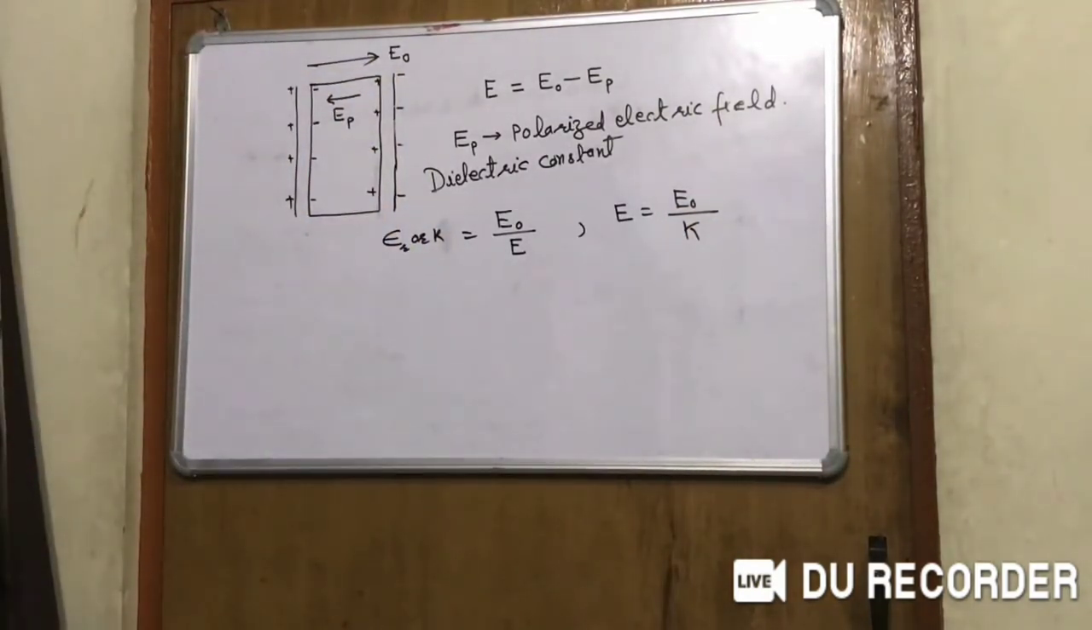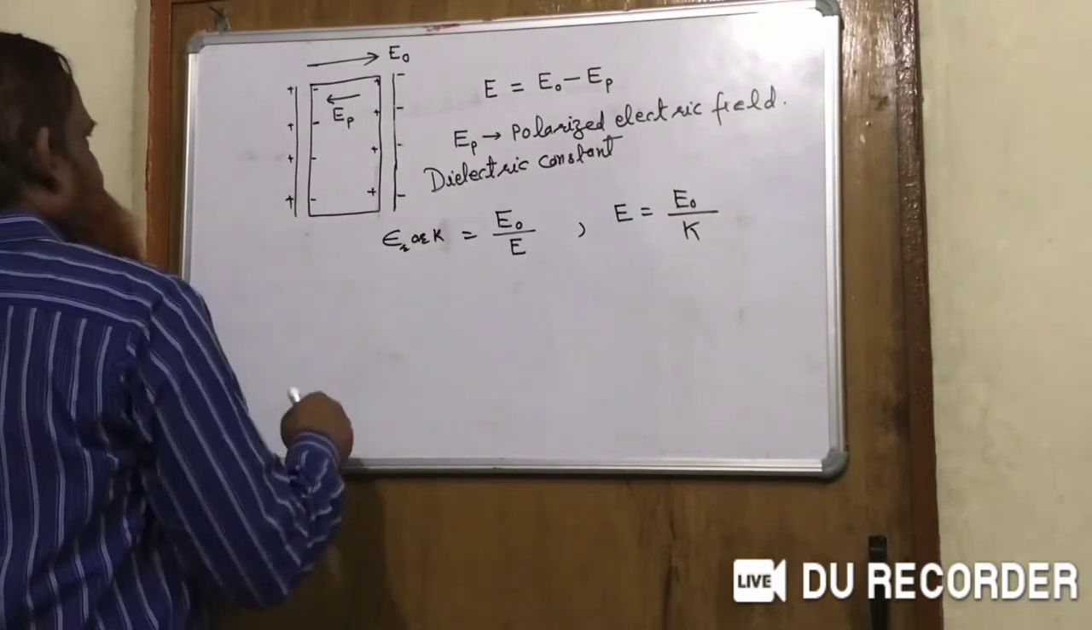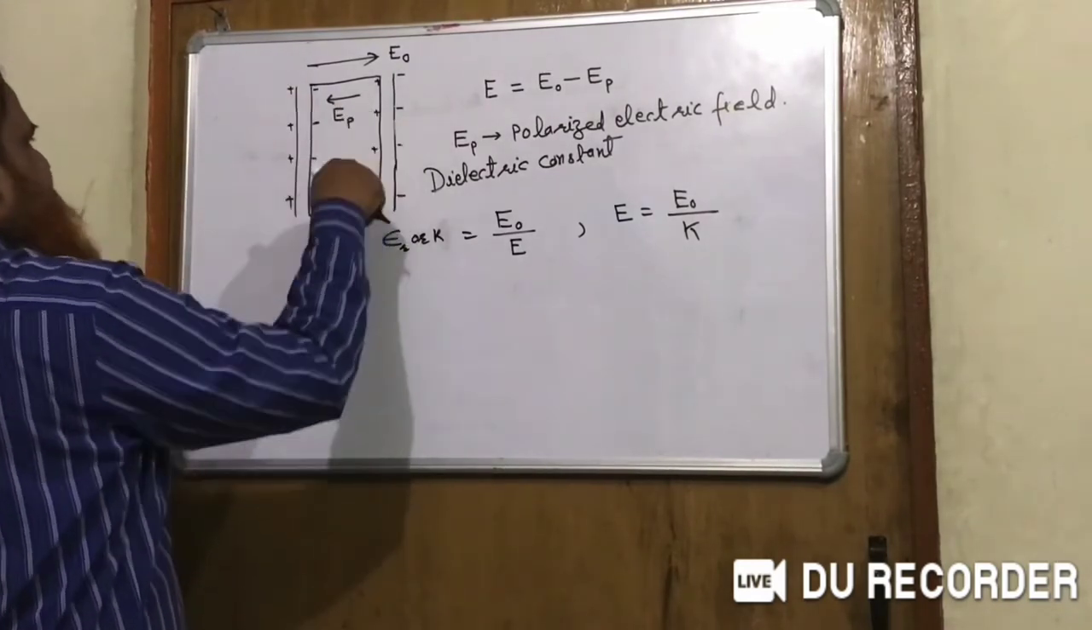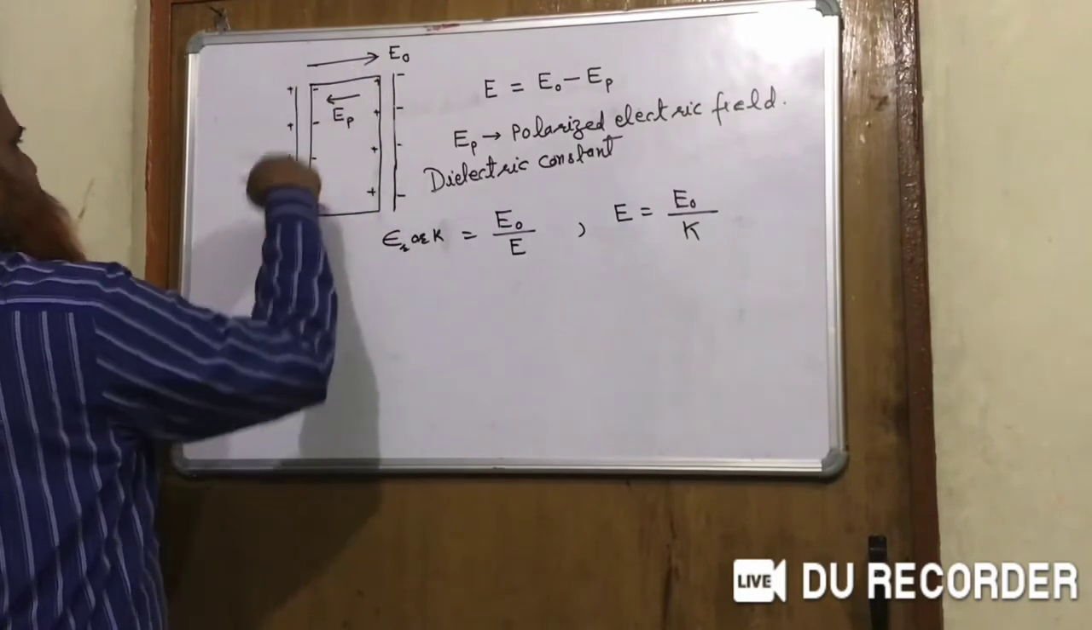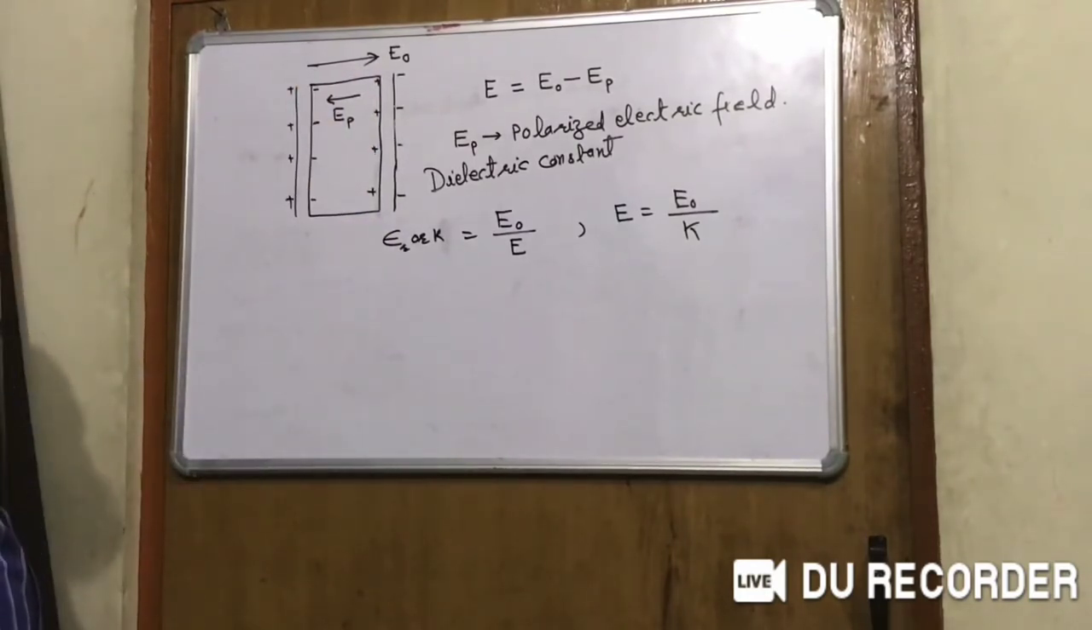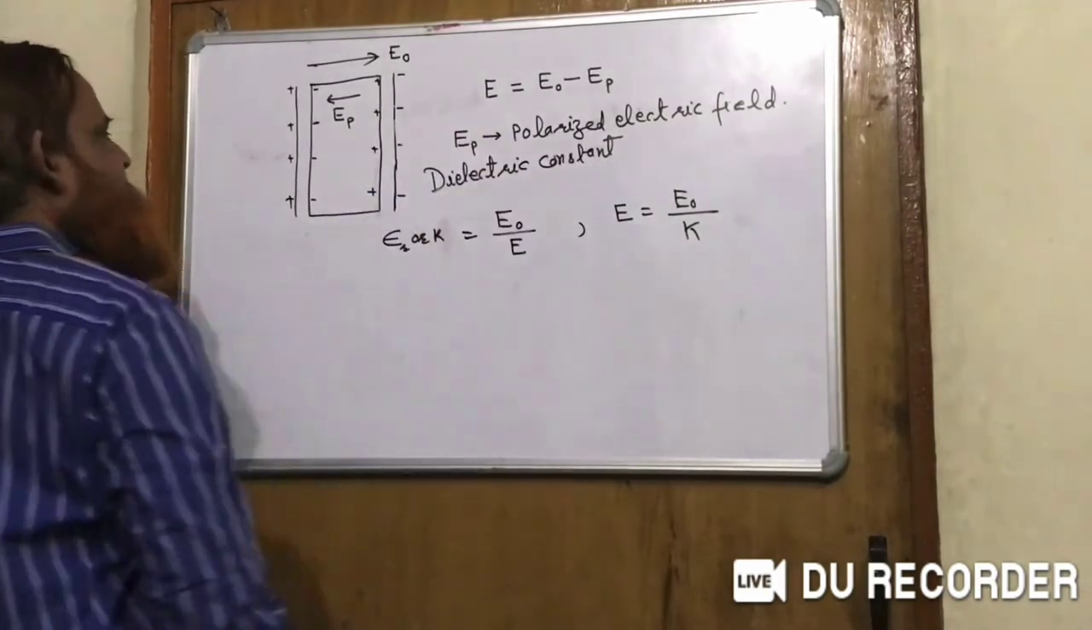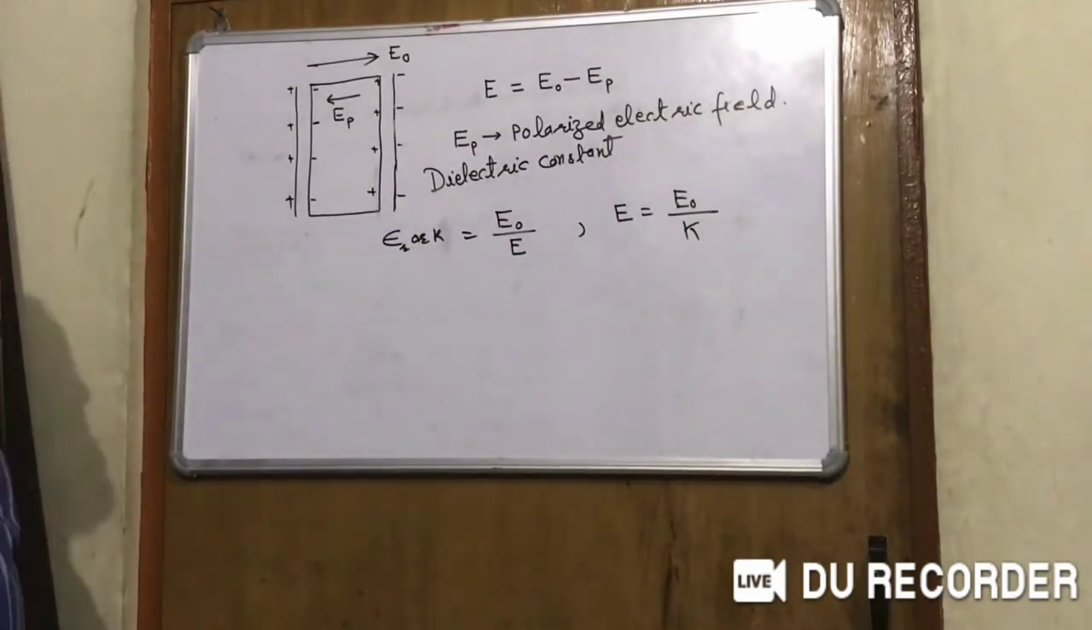Again I am explaining that there is an electric field and a dielectric slab is introduced inside it. It is polarized. There is a polarization electric field EP, which is opposite to the applied electric field. So the net electric field E will be equal to this. It means the electric field will reduce on introducing a dielectric in any medium.